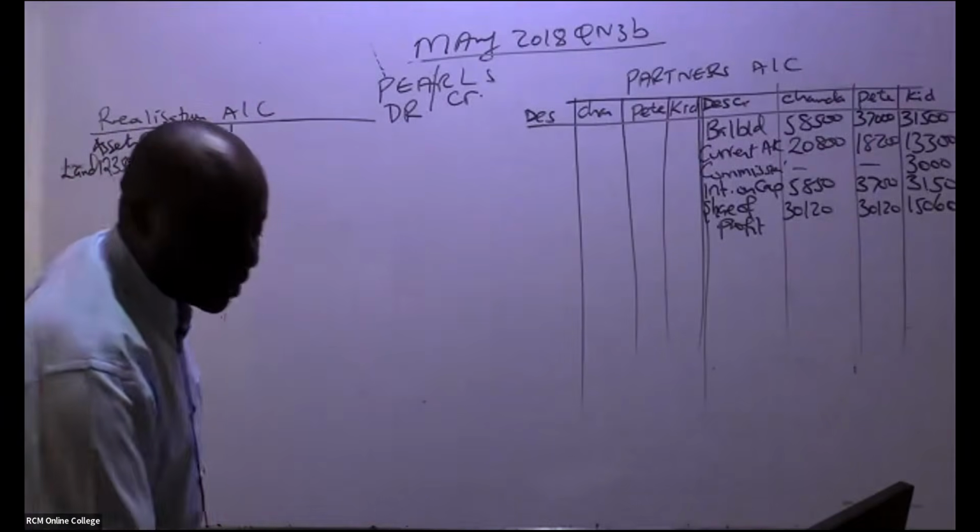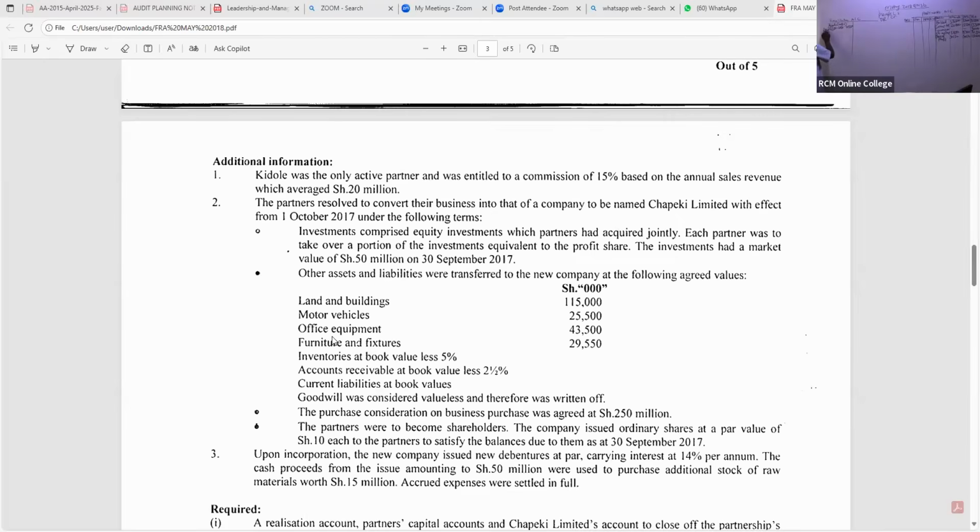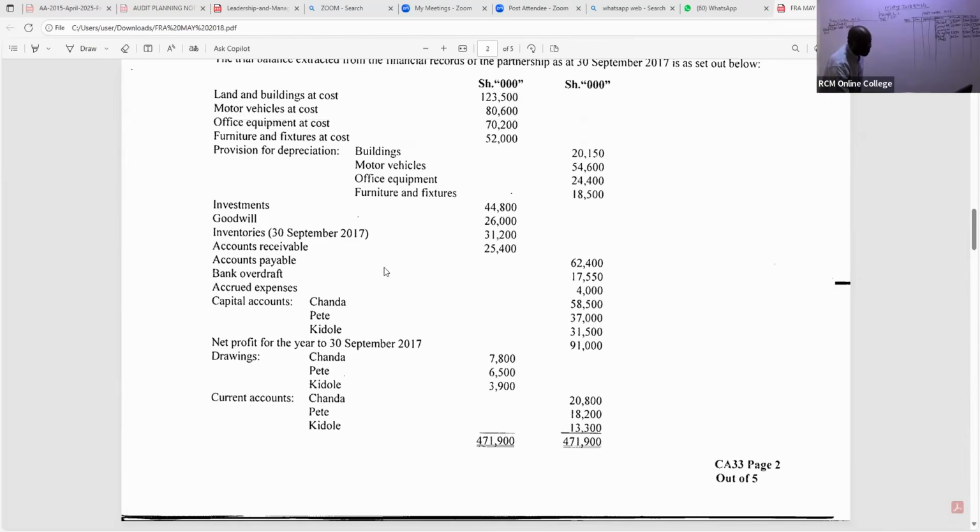The next one that was taken here to the new company, my good students, in this case here is motor vehicles. So you can see motor vehicles went. So we have motor vehicles, go back to the net book value. The cost that we have, my good students, here for motor vehicles is 80,600. Are you able to see the depreciation of motor vehicle? Motor vehicle depreciation is here. It is 54,600.